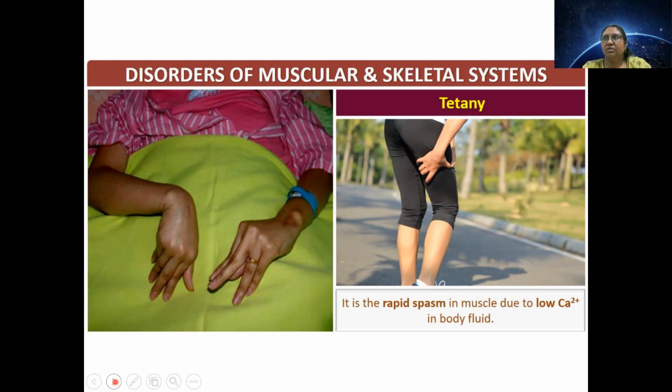Calcium, no? The sarcoplasmic reticulum will release the calcium which will bind with the troponin, which will allow the myosin head to bind with the actin. So if calcium is not there, this whole process will be at stake. So if we don't have calcium ion enough in amount, it is problematic.